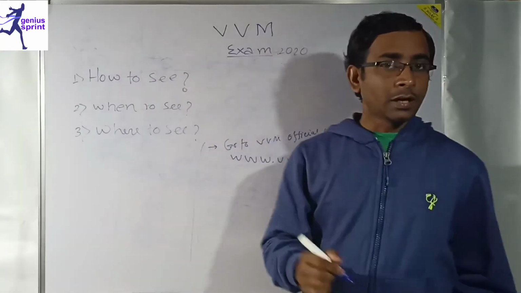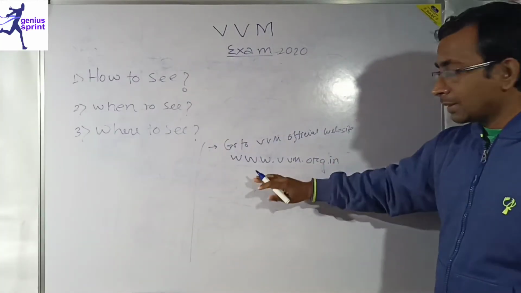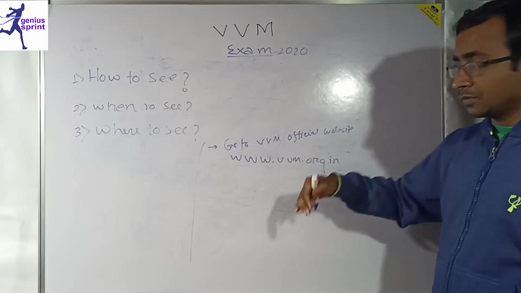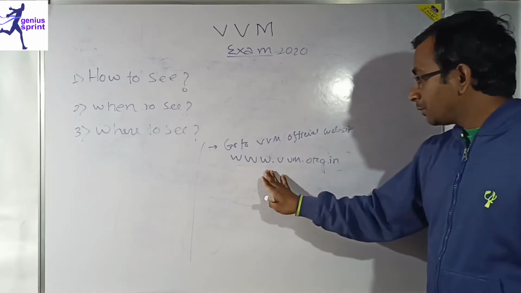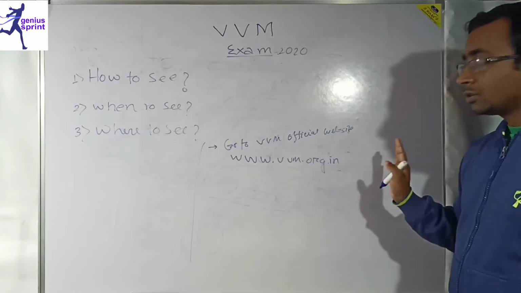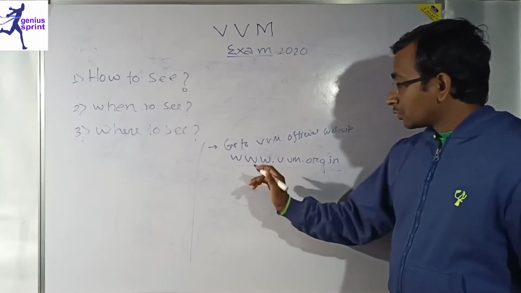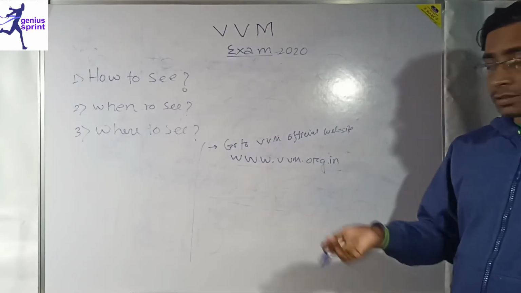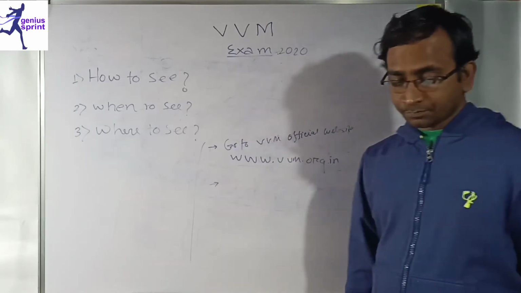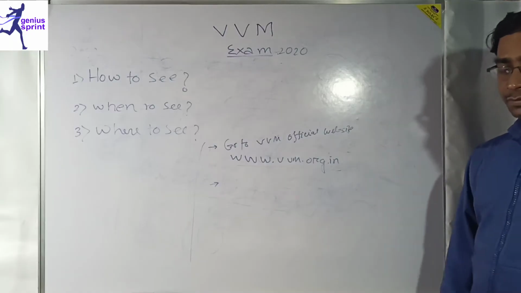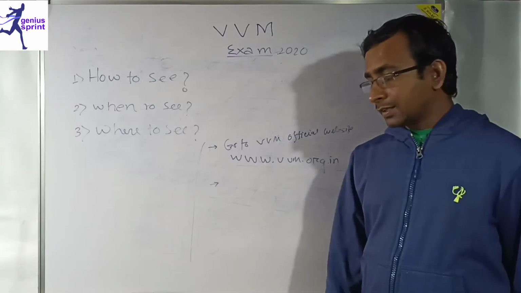I will also write this website below in the comment sections. You can also see it here. So first you have to go to this official website, and then you have to search for the BVM 2020 result.